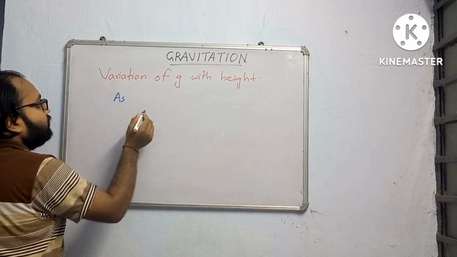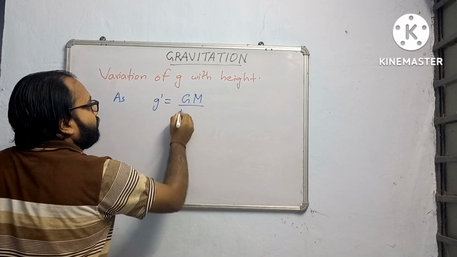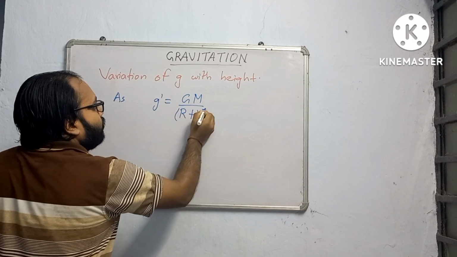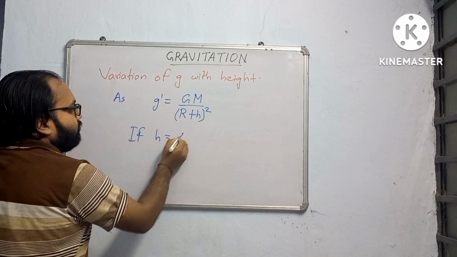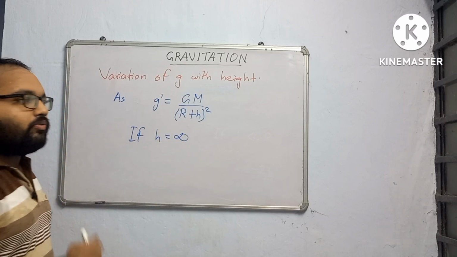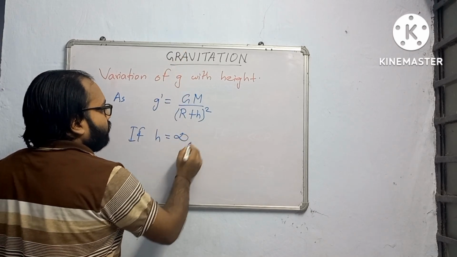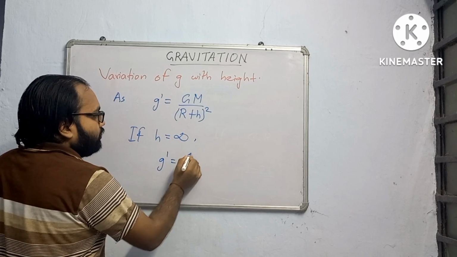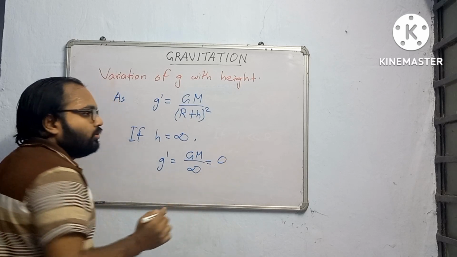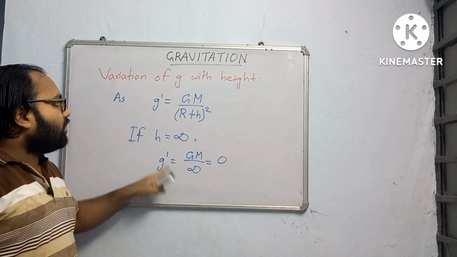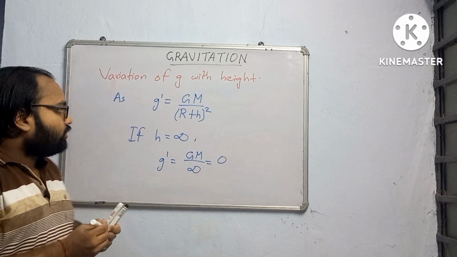Now as g prime is equal to GM by R plus h whole square, if h is equal to infinity, that means we are at a very far, infinite distance, then what g prime will become? GM by infinity, which is equal to 0. So the acceleration due to gravity at infinite distance from the earth is 0. This thing you also remember.